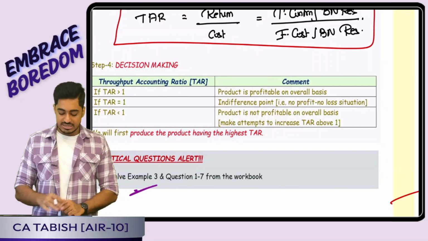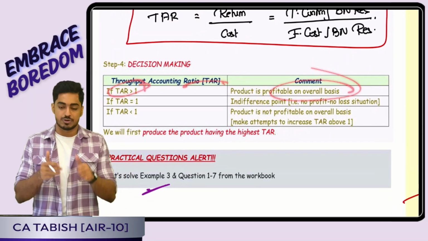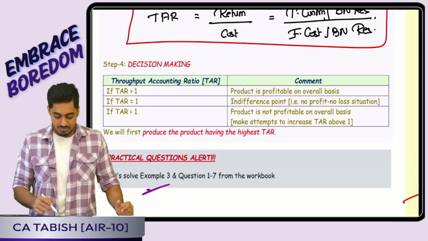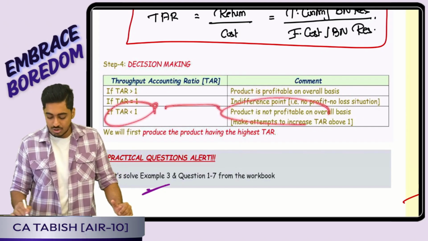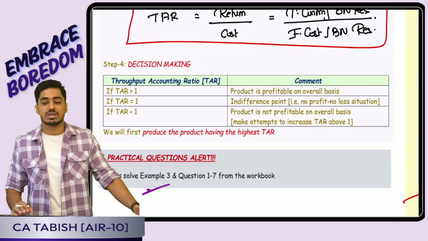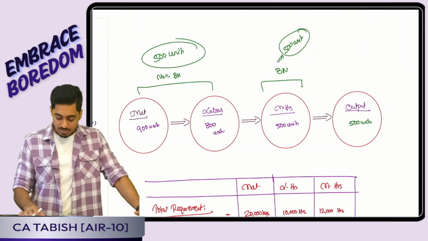Now how do I take a decision? If a product has a throughput accounting ratio of more than 1, it is profitable on an overall basis. If it is exactly 1, it is indifferent, it doesn't make a difference for me. But if it is less than 1, it is not profitable. We should make attempts to increase the throughput accounting ratio to more than 1. Is this clear, everyone? Using that we had solved a good amount of questions.